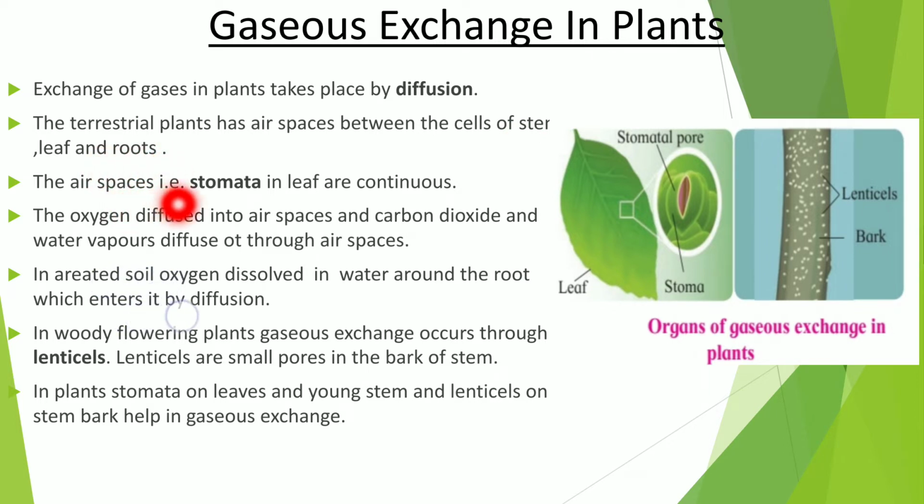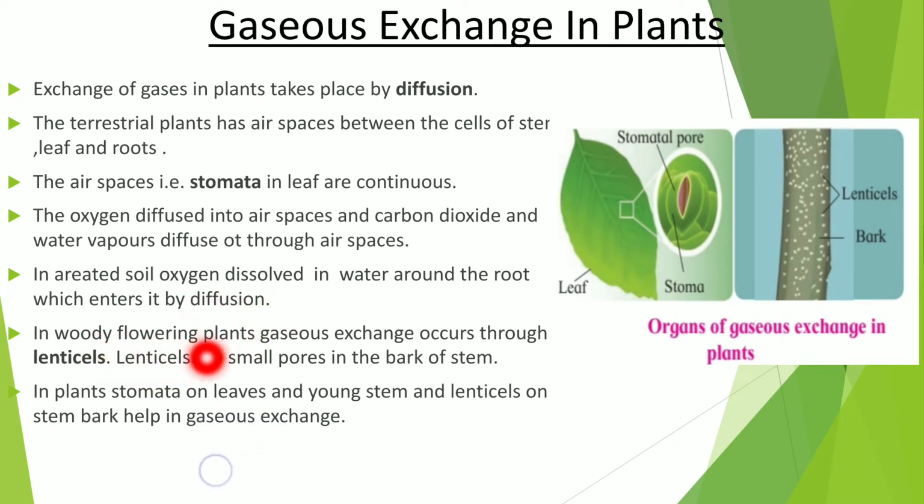The air spaces, that is stomata in the leaf, are continuous. Oxygen diffuses into the air spaces, and carbon dioxide and water vapors diffuse out through the air spaces. In aerated soil, oxygen dissolved in water around the root enters it by the diffusion process.